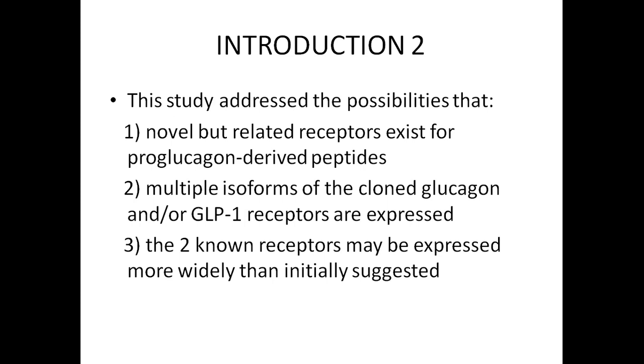This study addressed the possibilities that novel but related receptors exist for proglucagon and derived peptides. Multiple isoforms of the cloned glucagon and GLP-1 receptors are also expressed. And finally, the 2 known receptors may be expressed more widely than initially suggested.